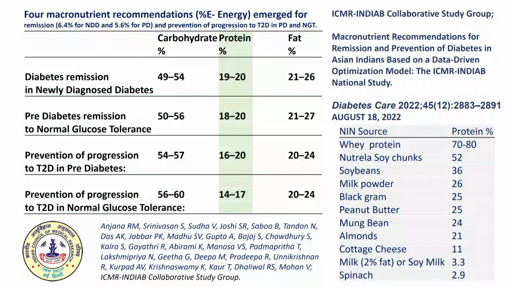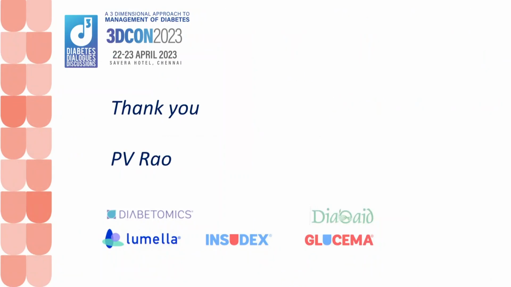Actually, looking at the 20% requirement in a person who is taking about 1500 to 2000 calories, you have to eat anywhere between 50 to 70 grams of protein, 50 to 70 grams. I'm eating only 25 to 40 grams, but you have to eat 50 to 70 grams. If you don't eat that kind of protein, you may be prone to develop diabetes by this mathematical modeling paper published by the ICMR INDIAB study last year. So these are all the different environmental reasons why we are getting diabetes, apart from the known causes like obesity and other things. Thank you.